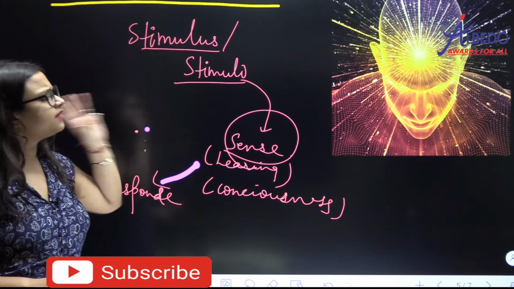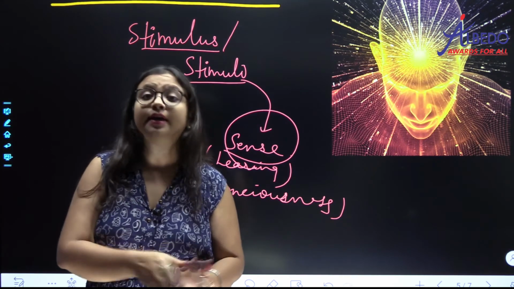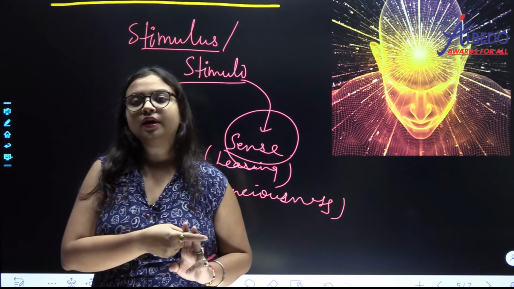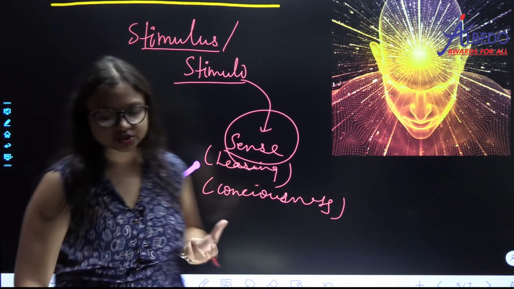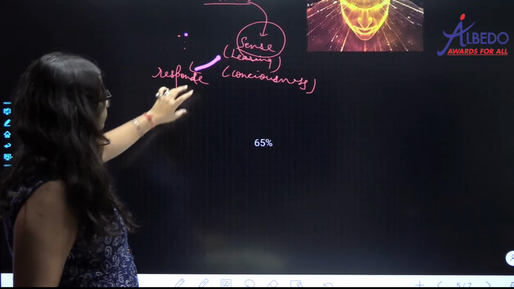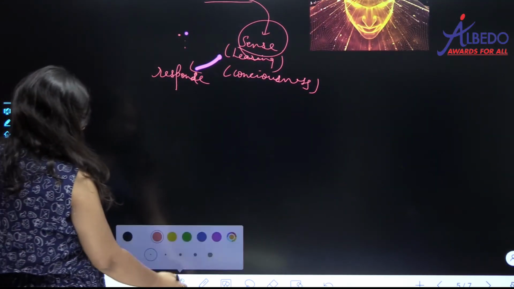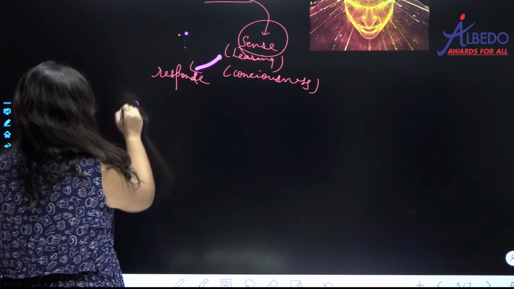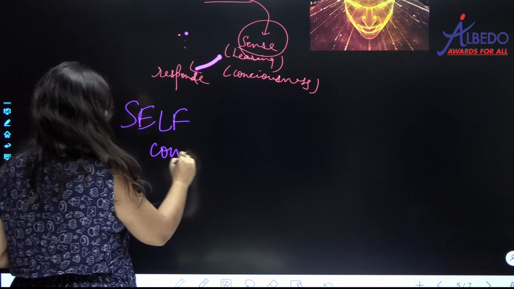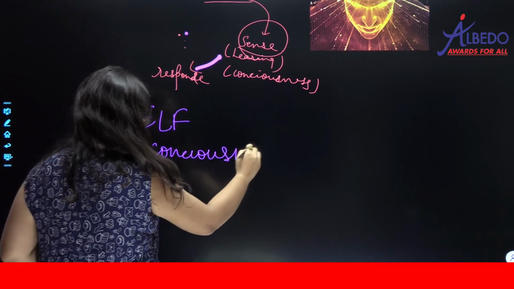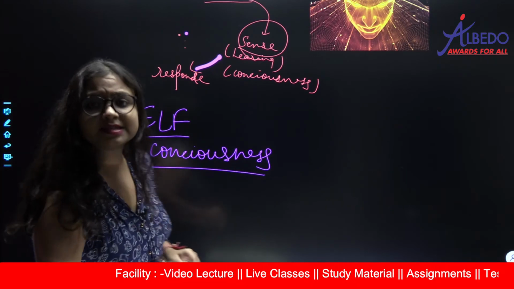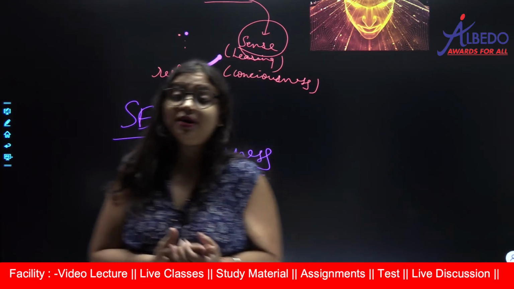Okay, so there are 3 defining features according to your NCERT. Tell me, what are they? They are cellular organization, metabolism, and finally consciousness. Now there is something which is called as self-consciousness. Self-consciousness means अपने आप से conscious होना. That is called as self-consciousness.